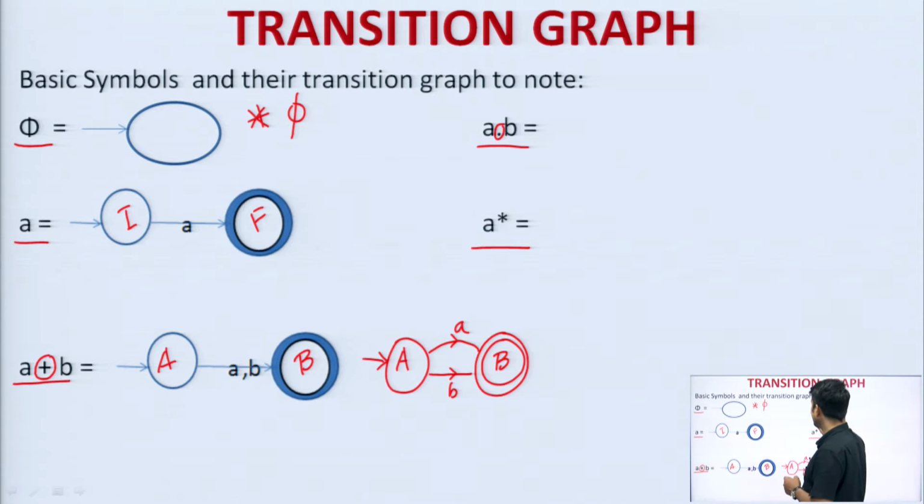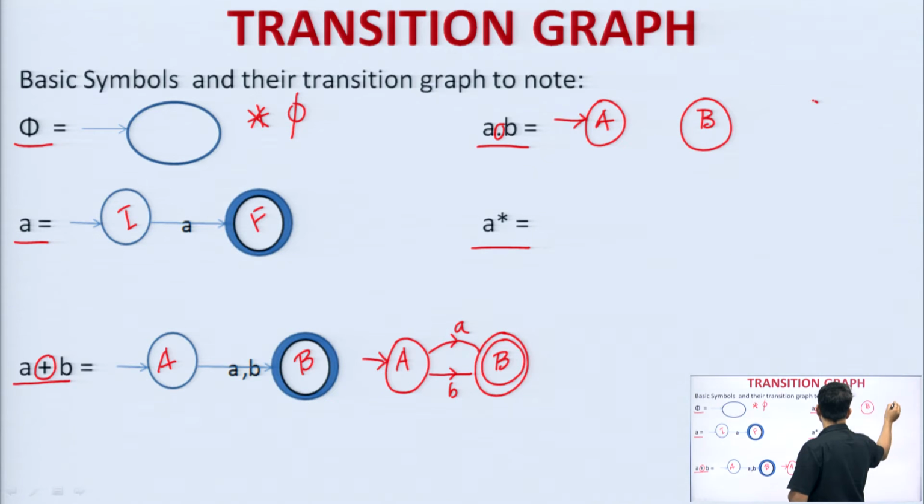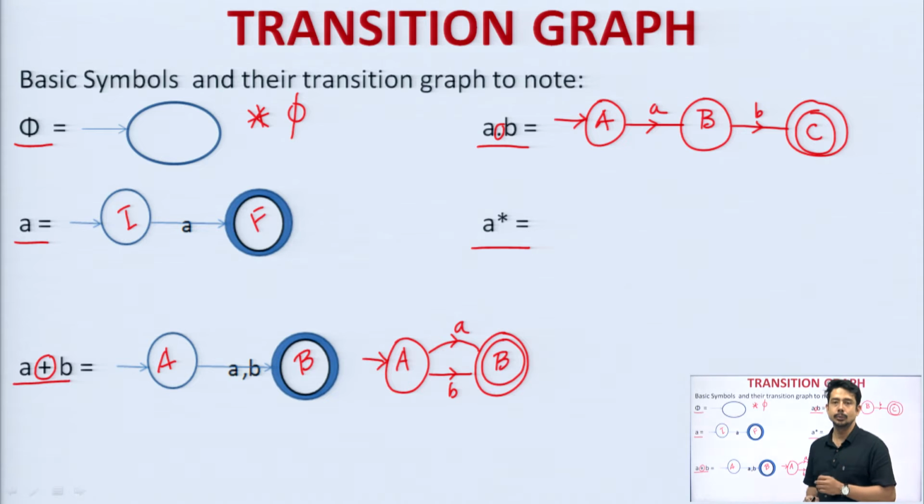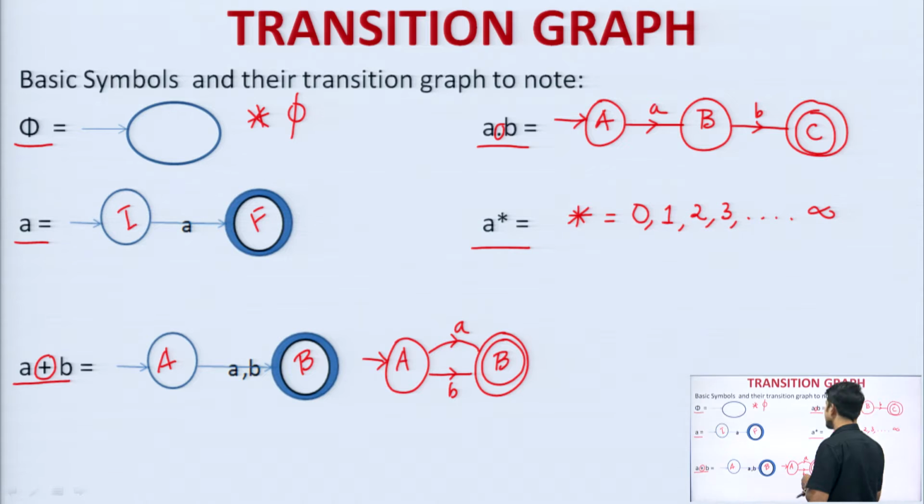Now comes a dot b. It will simply look like this. Suppose I have taken 3 states. One transition will be for a and another transition will be for b. That means a and b will be in two different transitions, which we have separated using a state. This is how we represent it. If we come across a star, the asterisk, what does it mean? Kleene closure is represented by the values 0, 1, 2, 3, and it will go on until infinity. Clear?